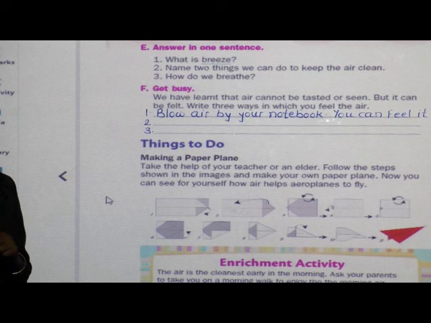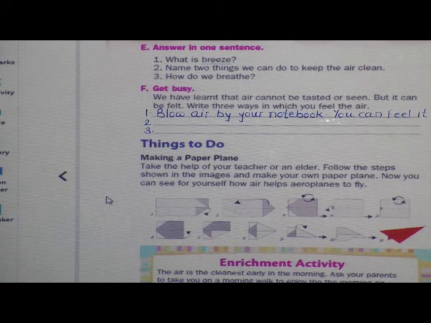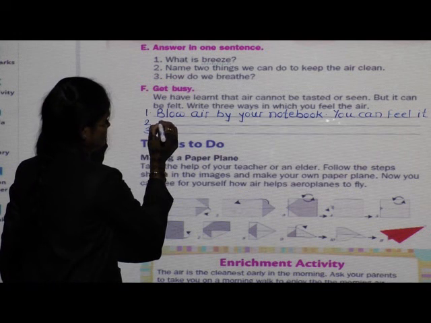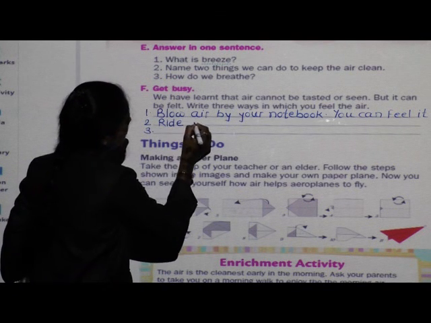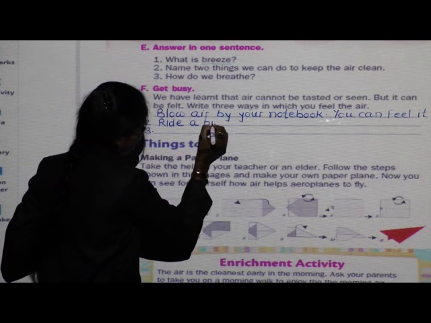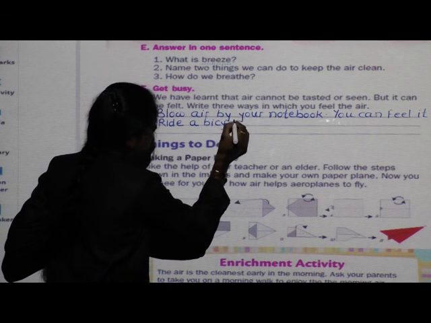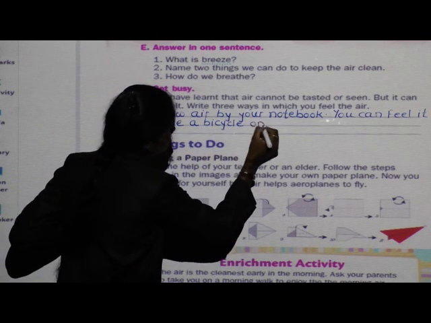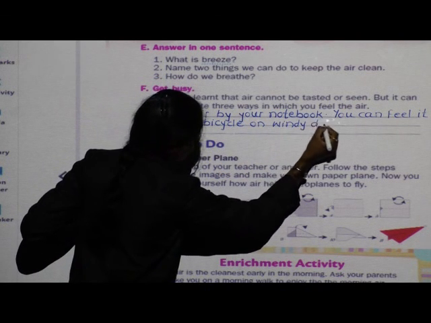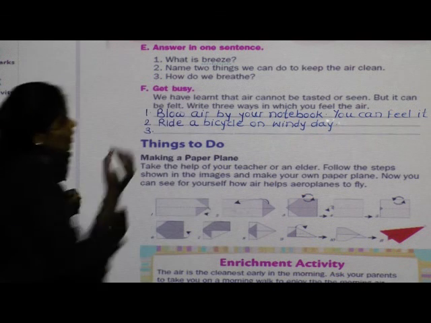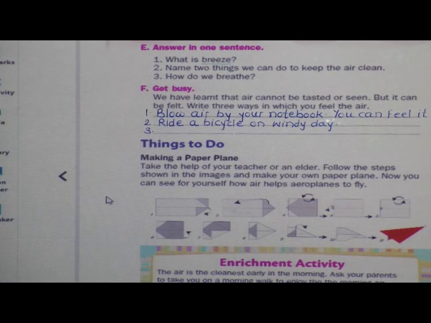Next one, I will tell you, ride a bicycle on windy day. When the day is windy, that time if you ride a bicycle, you can fill the air. So you can write here, ride a bicycle on windy day. You can fill it very easily.